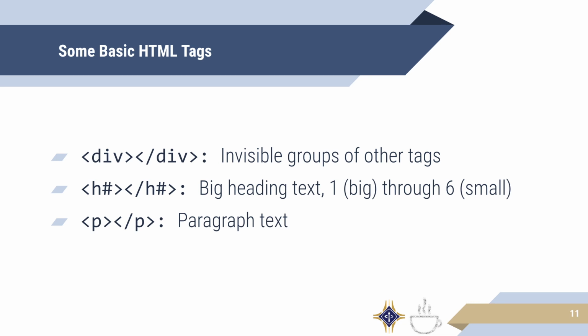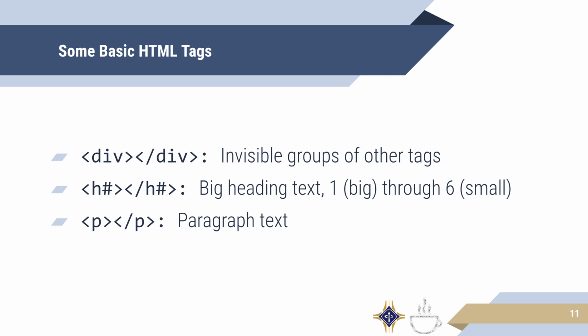The second one is going to be the h tags. The h will be followed by some number between 1 and 6 that represents bigger or smaller heading text. 1 is going to be the biggest and 6 is the smallest, which is really counterintuitive. But this is similar to a word processor where your heading 1 will be your biggest heading and so on to heading number 6 or 7 or 8, whatever.